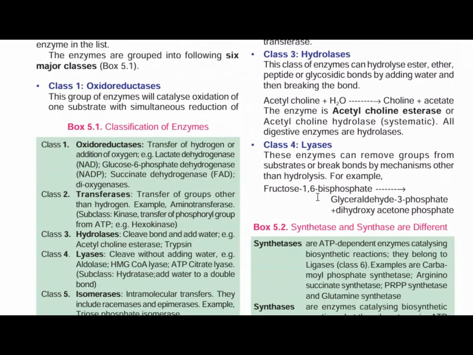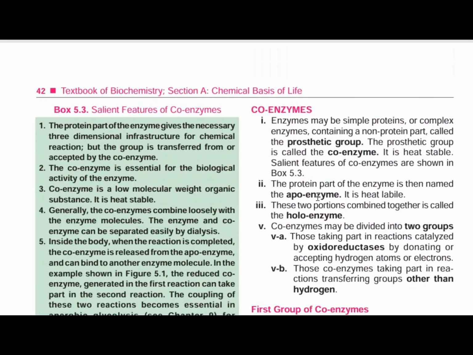Now, there is another important thing called the coenzyme. What is a coenzyme? Enzymes may be simple proteins or complex enzymes containing a non-protein part, called the prosthetic group. Actually, the prosthetic group is called the coenzyme. It is heat stable. If you look at an enzyme, there are two parts: one is the protein part, another is the non-protein part. The non-protein part, the prosthetic group, is called the cofactor or coenzyme, and the protein part is called the apoenzyme, that is protein.